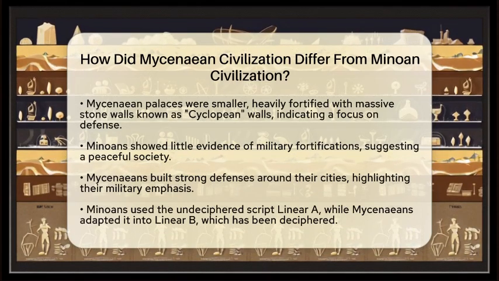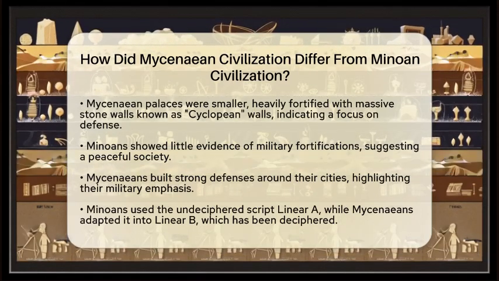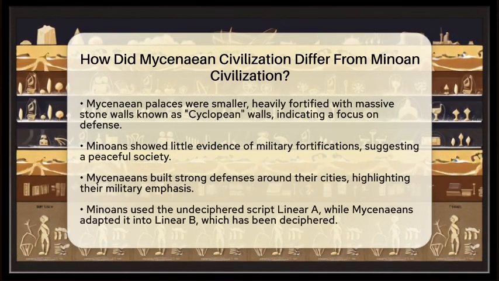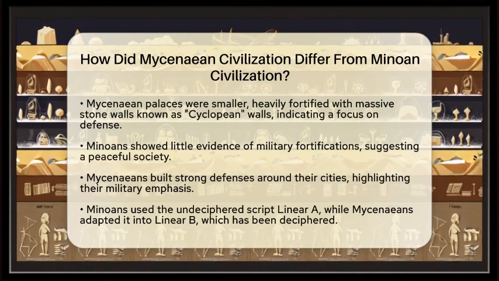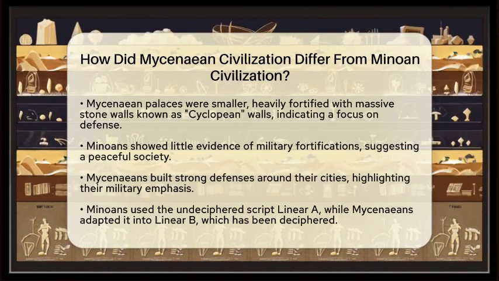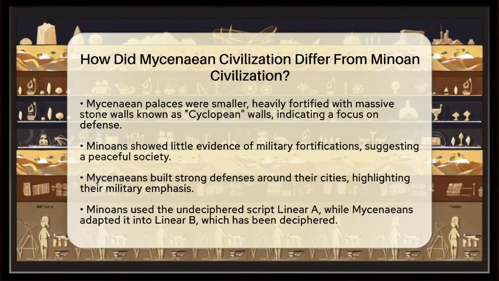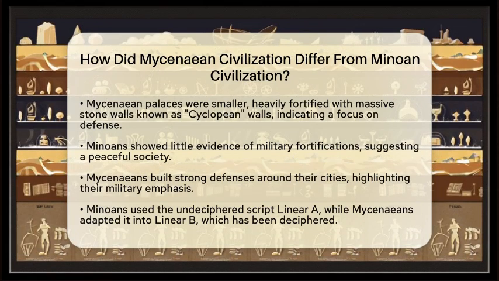Speaking of military, the Minoans showed little evidence of fortifications, which hints at a relatively peaceful existence. The Mycenaeans, however, built strong defenses around their cities, showing a clear emphasis on protection from potential threats.